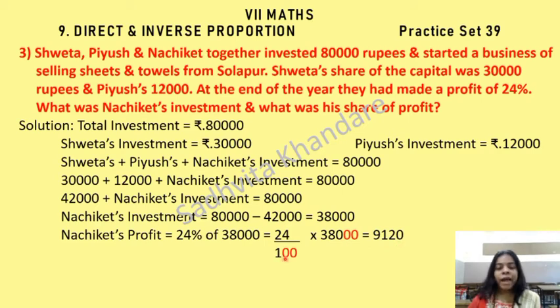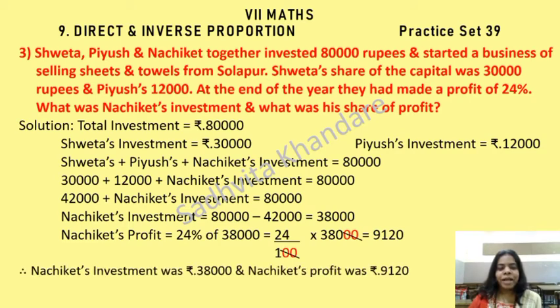These two zeros and these two zeros will get cancelled. 24 into 380 is 9120. See the zeros getting cancelled. Therefore, Nachiket's investment was rupees 38,000 and Nachiket's profit was rupees 9120. This question is also over, children. Wasn't it easy? Just think about the sum as if it is your own sum. Then you will definitely understand how to solve it.